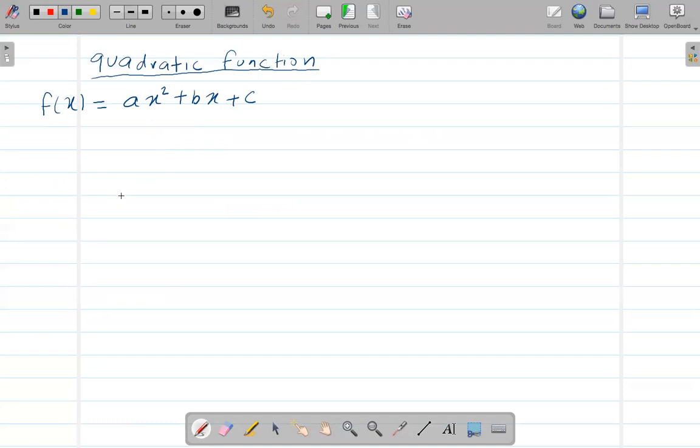And the graph of a quadratic function is going to depend on the value of a. If a is a positive number greater than 0, then the shape of the graph, we are not looking at the exact graph, just the shape, is going to look like this, or we can say this is concave up, right?